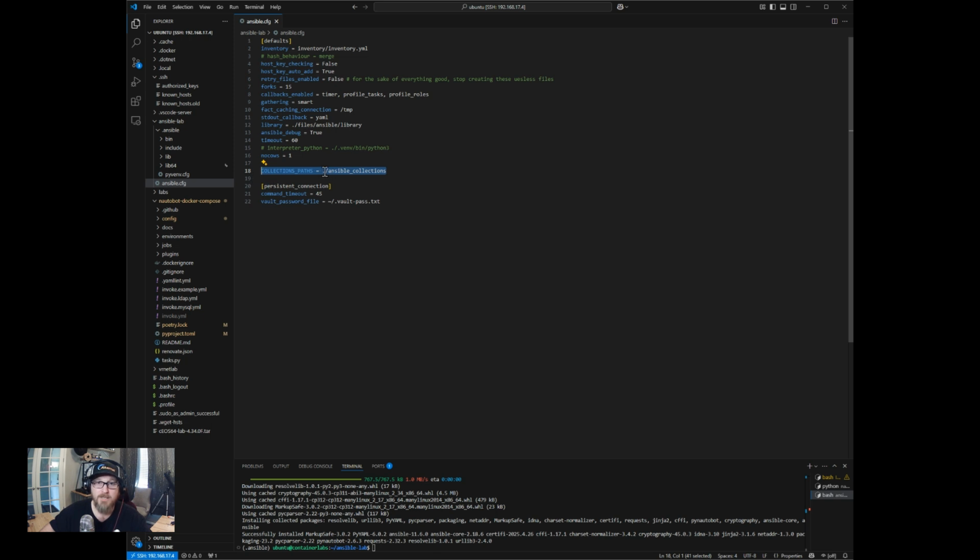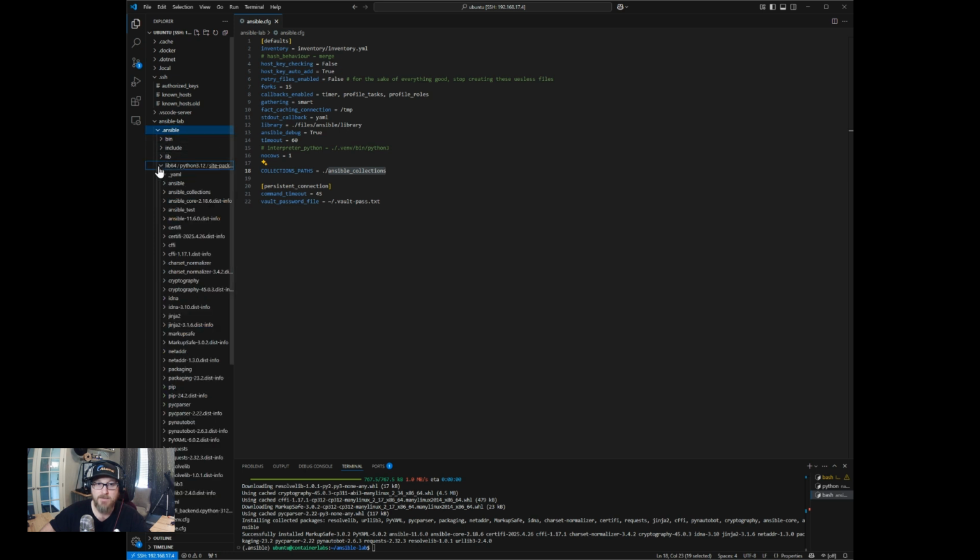And what this will do is, anytime we install any Ansible collections, it'll stick them in the project folder. So if we shrink that up and go ahead and do the install, we'll see a new folder called ansible_collections show up. The way Ansible is set up, it will check this folder in your project folder first, and then of course default to the standard installation location as well, which I believe would be under your virtual environment folder, inside of, I think, the lib64.